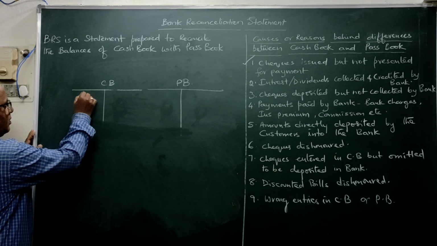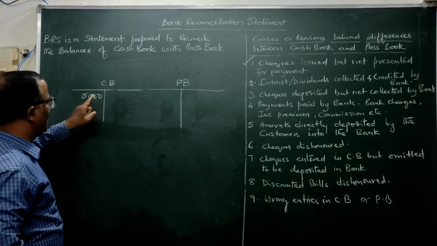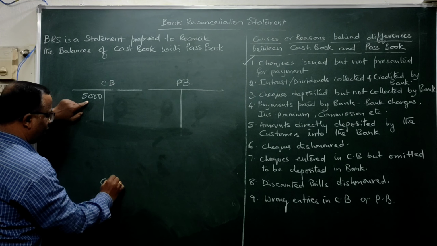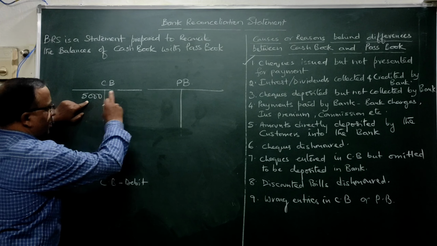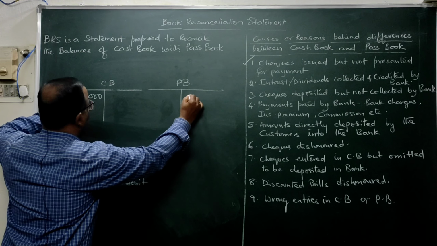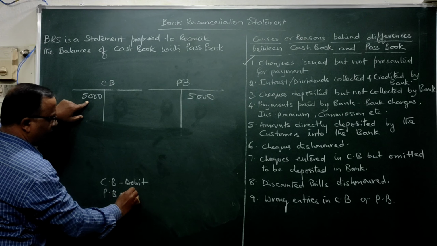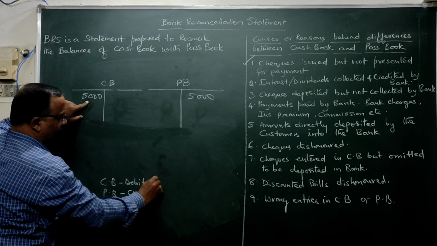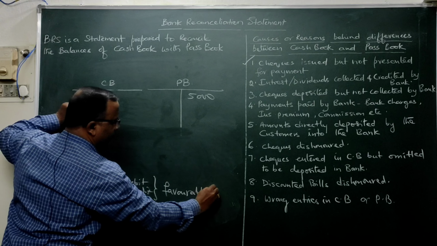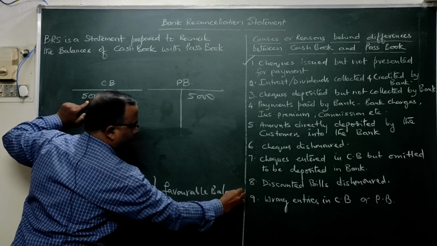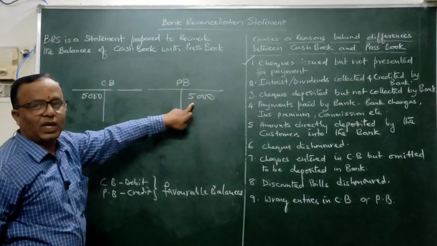Take for example some 5,000 rupees in your account. That means the cash book will show a debit balance. At that time, which balance should the passbook show? Credit balance. So the 5,000 amount is there, and the passbook shows a credit balance. These two balances are called favorable balances. Cash book debit balance and passbook credit balance are called favorable balances.